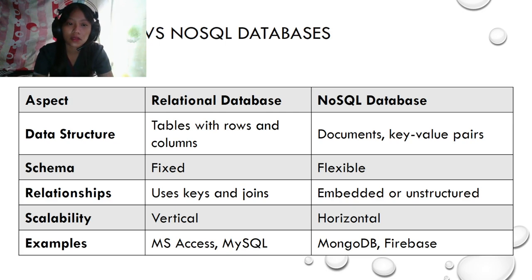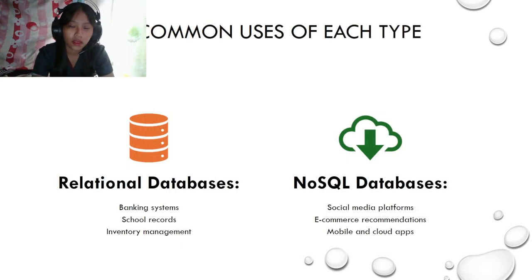For examples of relational databases, for creating databases, use MS Access or MySQL. For the NoSQL databases, they use MongoDB or Firebase. The common uses for relational databases are banking systems, school records, and inventory management. For the NoSQL databases, they focus on social media platforms, e-commerce recommendations, and mobile and cloud apps.